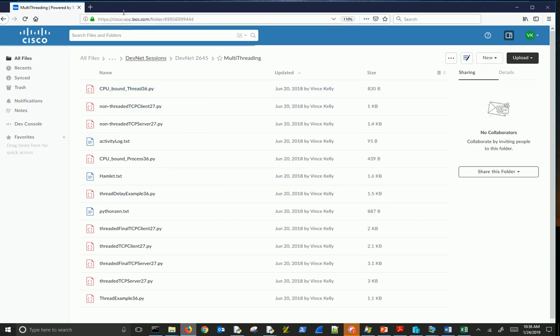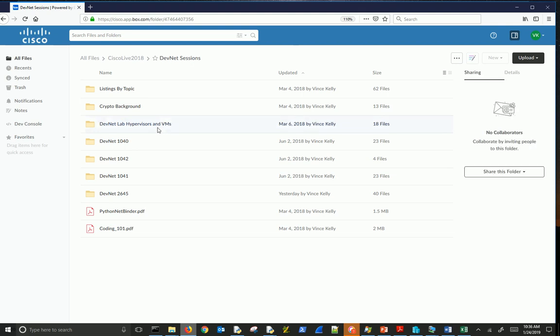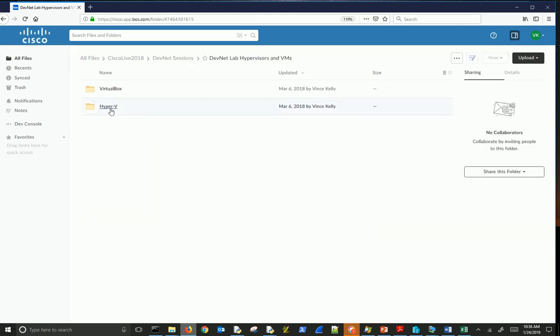And even, sorry for the sidebar here, even in the DevNet sessions themselves, I have older versions of the previous ones. These are all the source code repositories. I have a lab with a couple of VMs, a Hyper-V VM. I have a VirtualBox VM sitting in there.